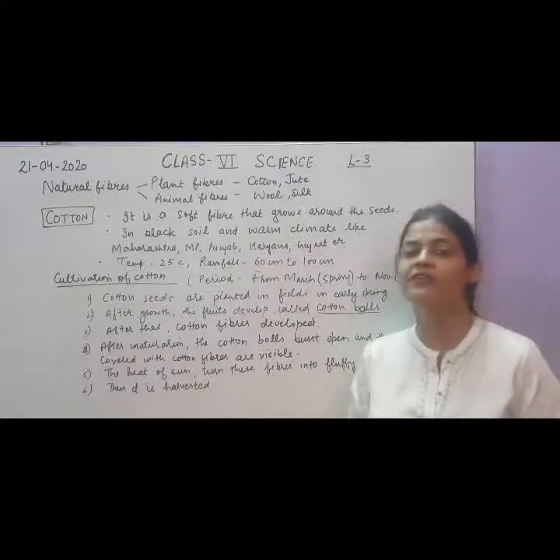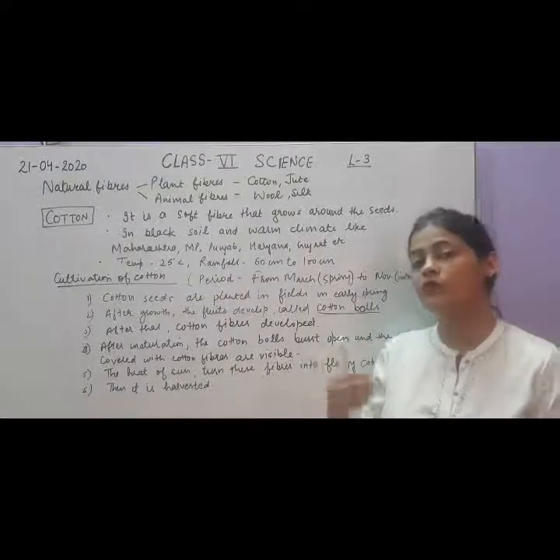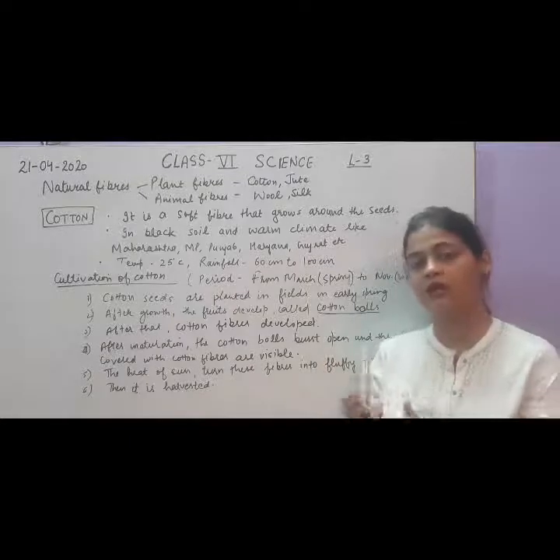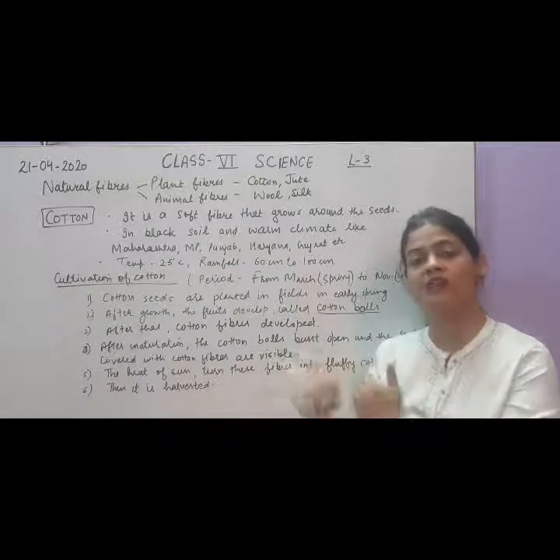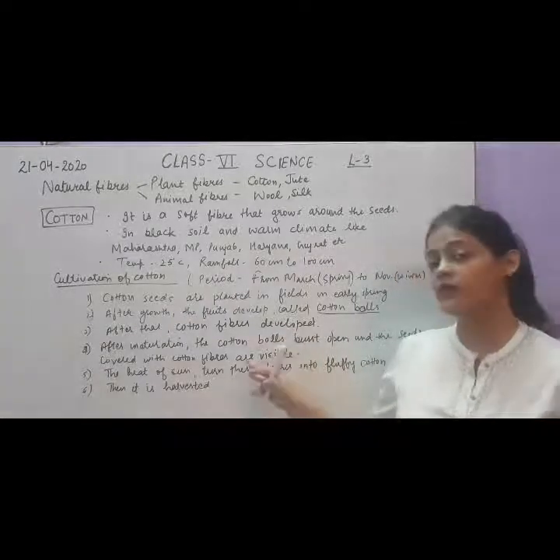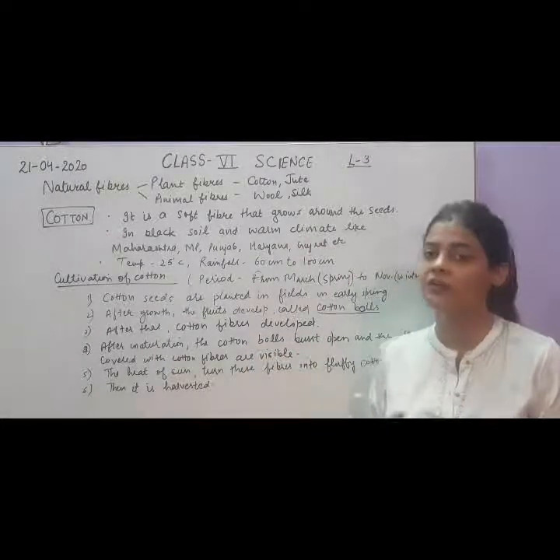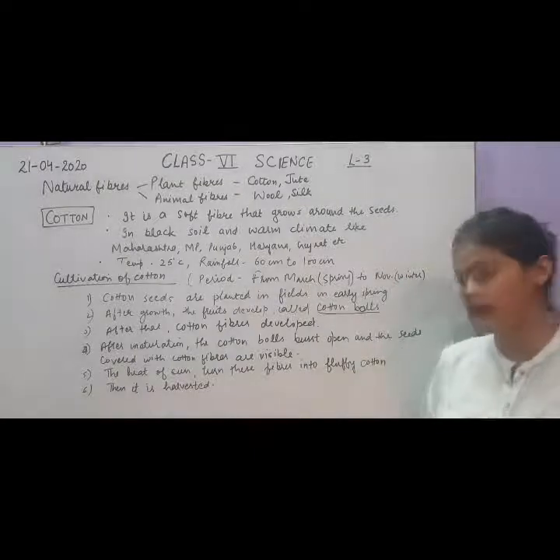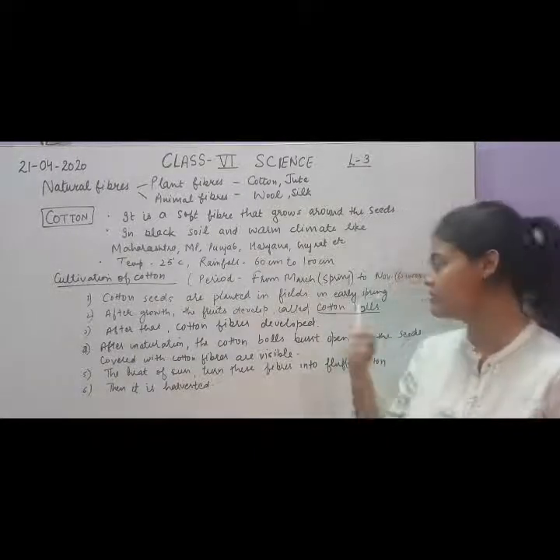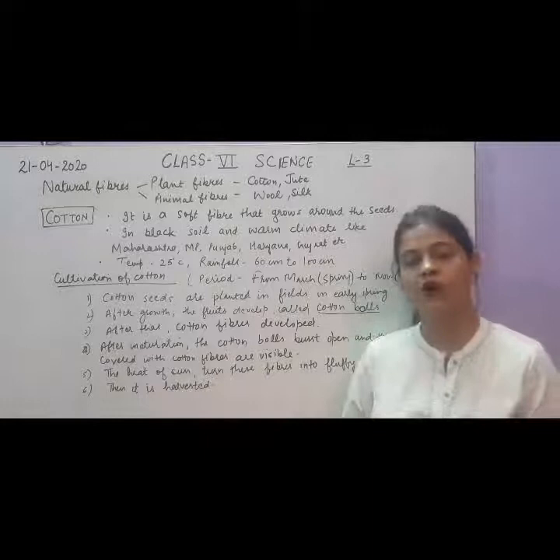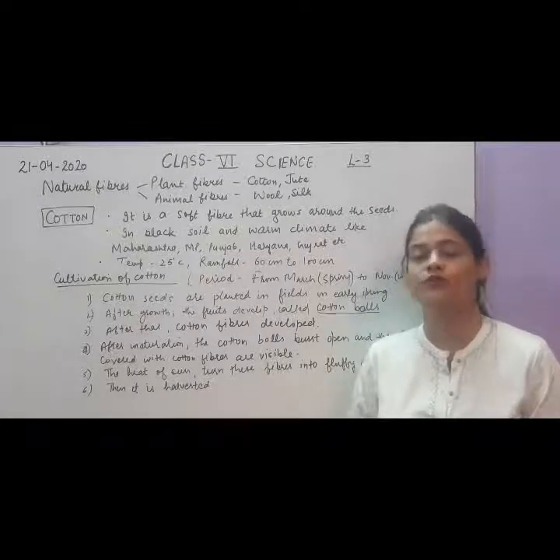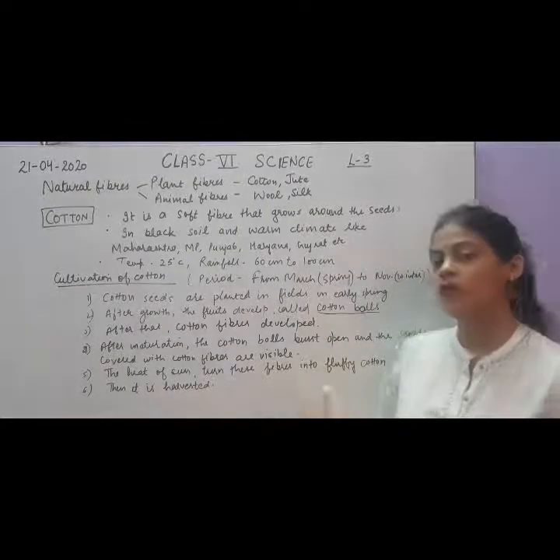Then they are heated up by the sun, because the weather will move towards high temperature from March to April, April to May, May to June, the temperature will keep increasing. And in between, when the cotton fibers come out, they will be heated up by the sun's heat and converted into fluffy cotton. Then this fluffy cotton will be harvested in the month of November for utilization of cotton to form fiber. Let me show you the whole process.